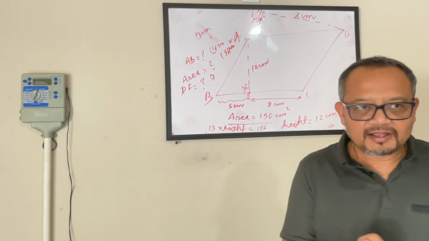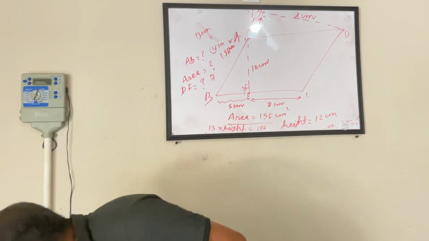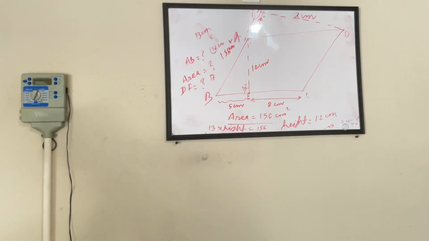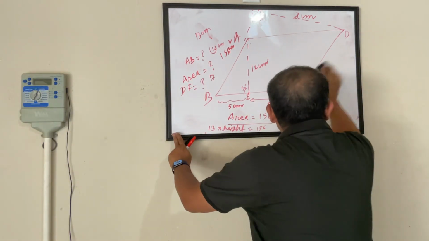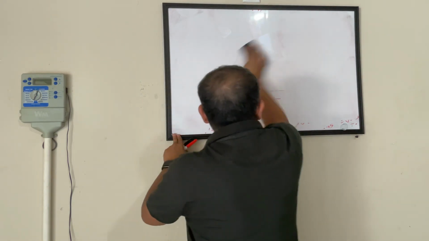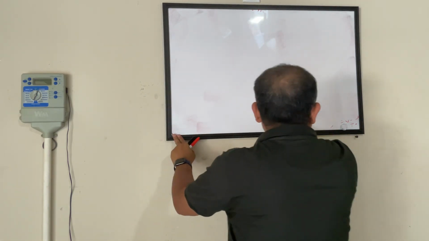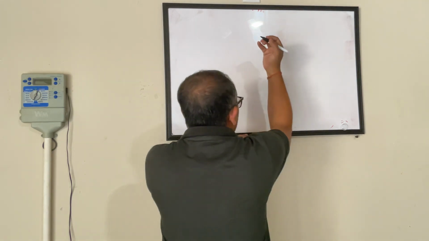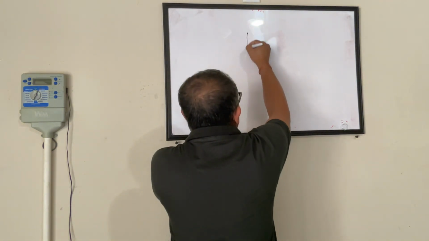So the scenario that we were talking about. If you look at the WhatsApp message that I had sent across, there are four scenarios. Let's look at them one by one.